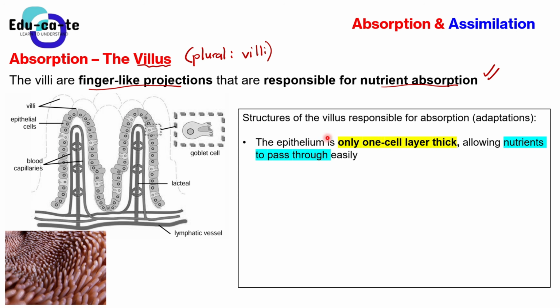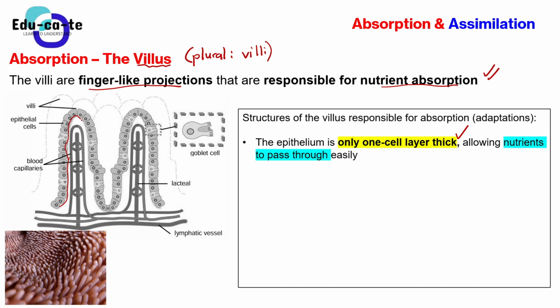Okay, so the epithelium is only one cell layer thick, allowing nutrients to pass through easily. When they are marking this, they look at the following things. When you say that the epithelium is only one cell layer thick, it simply means that here we only find one layer of cells. You can just see this is only one layer of cells, the one that I'm highlighting.